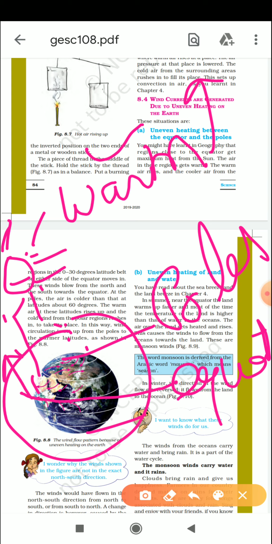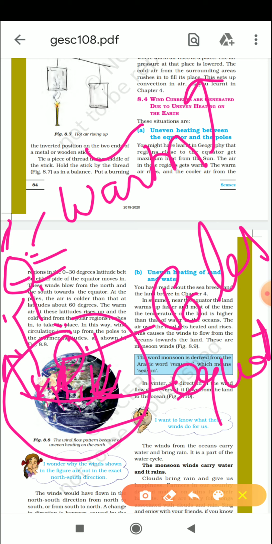Now what will happen? The cooler air from the other tropics will try to replace this warmer air. Then again this warmer air rises up, and the air around the polar region, which is cooler in nature, will try to replace it. So that's why this uneven phenomenon is causing the wind currents. This is the one reason, as I told you earlier in the two or three classes we discussed.